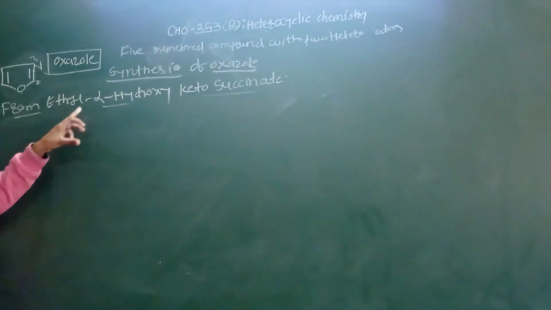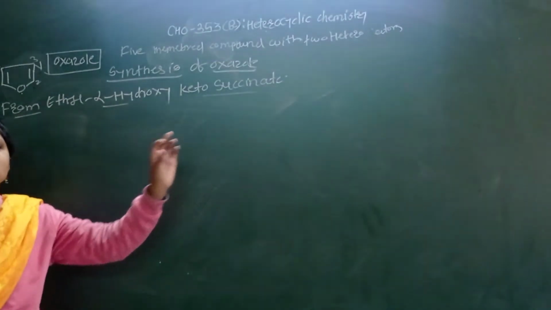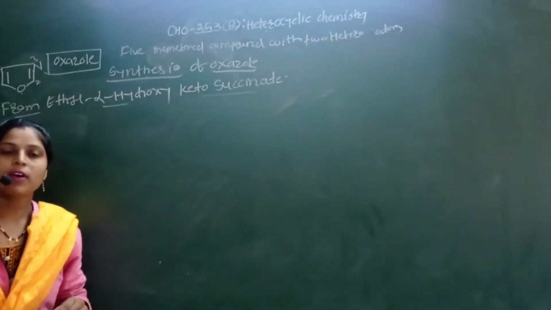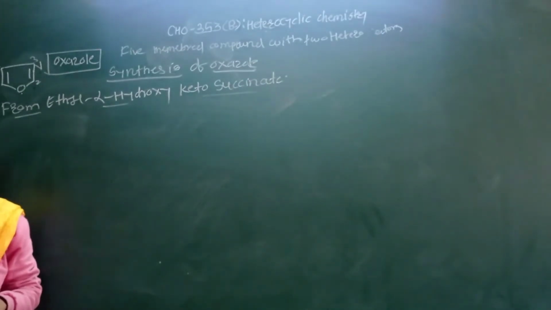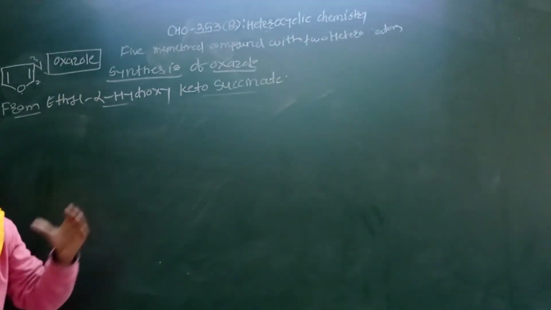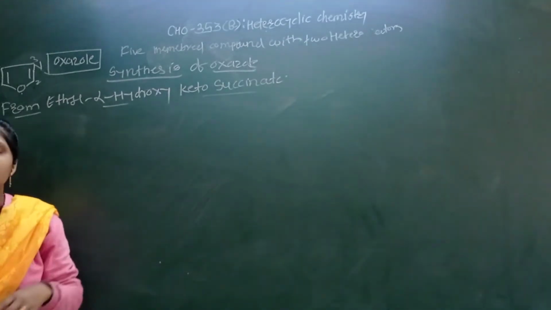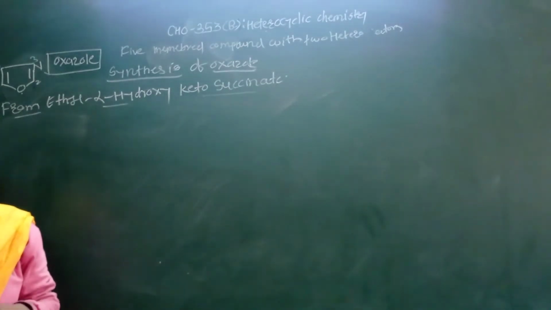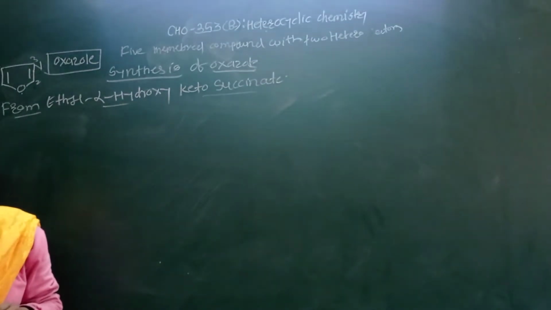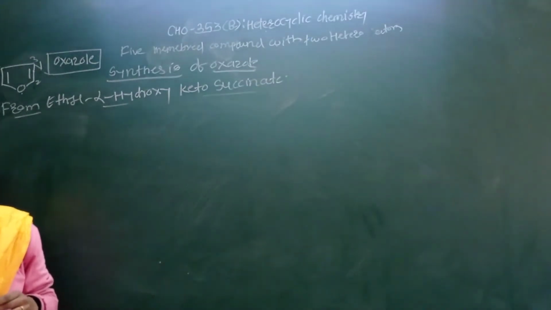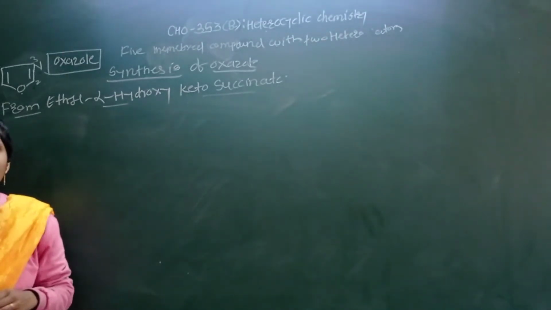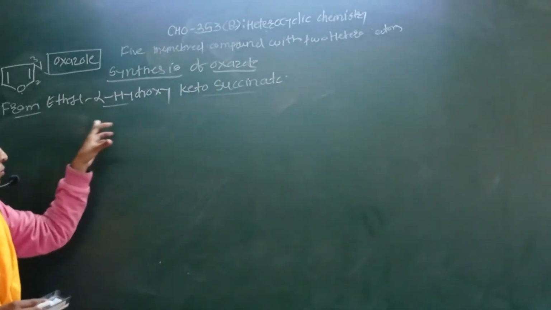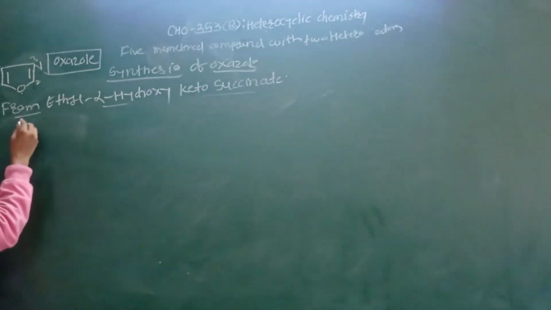In this synthesis, the reaction between ethyl alpha hydroxy ketosuccinate and formamide at 100 degrees Celsius gives the diethyl oxazole dicarboxylate, which then undergoes hydrolysis and decarboxylation to form the oxazole molecule.